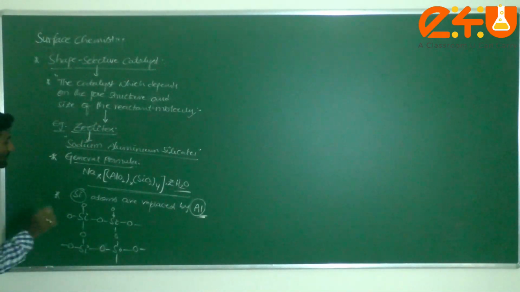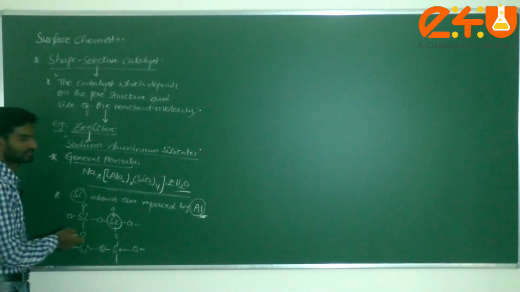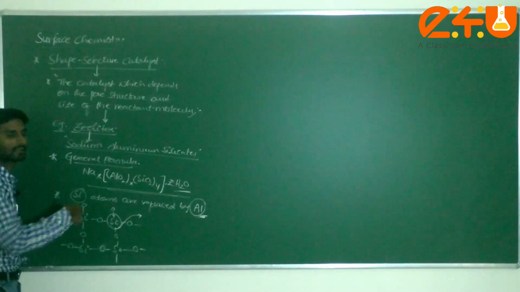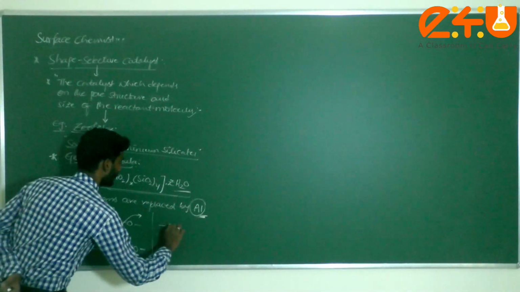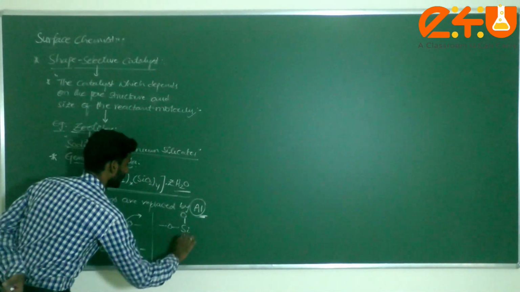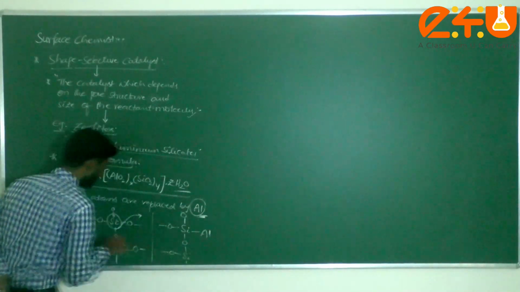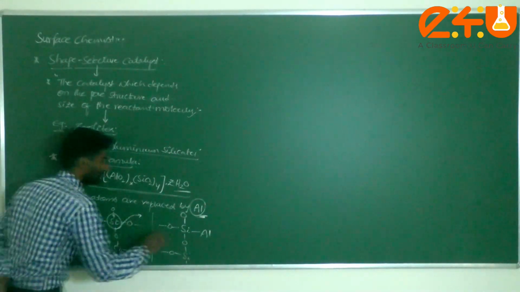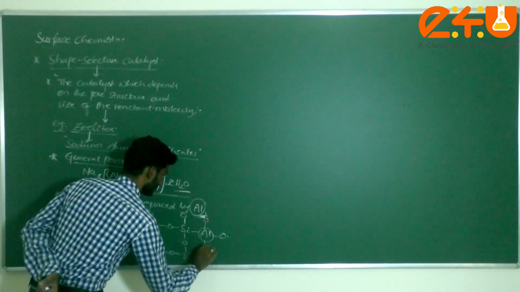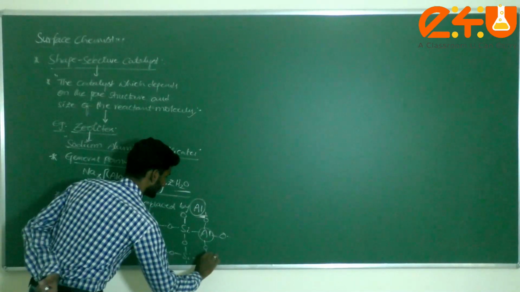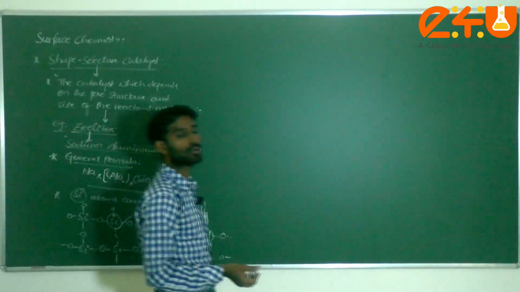Now for zeolites, among these many silicon atoms, I am removing one silicon atom, which is replaced by an aluminum atom. I can consider here O, Si, O, Si, O. I can write here this silicon atom is replaced by aluminum. I am writing aluminum here. The rest of the things are common: aluminum, oxygen, silicon, oxygen. This is generally called, dear students, zeolites.